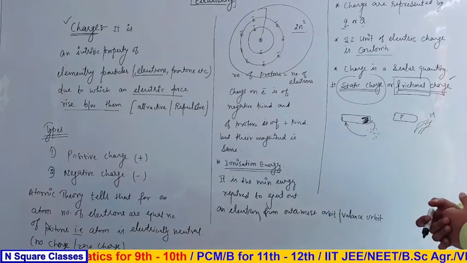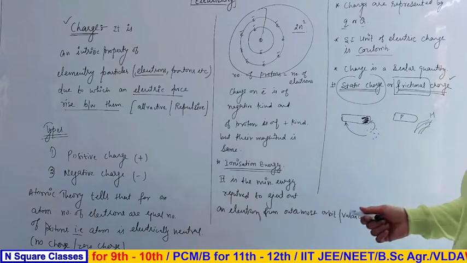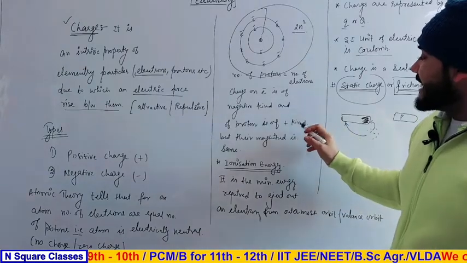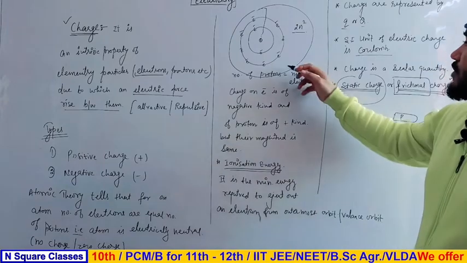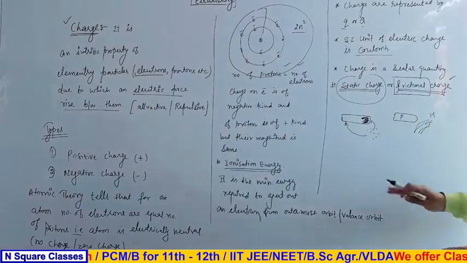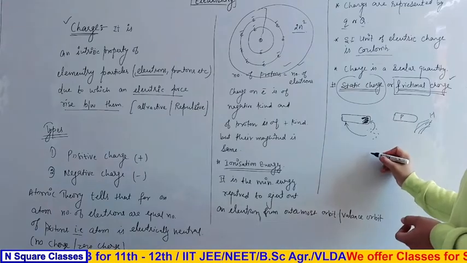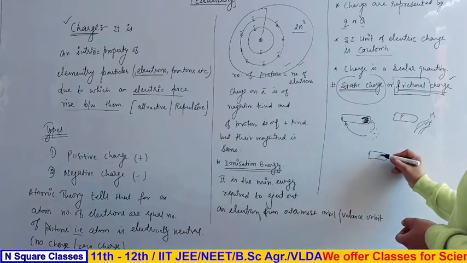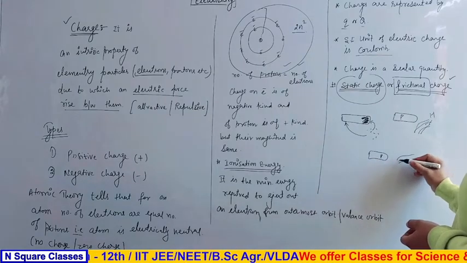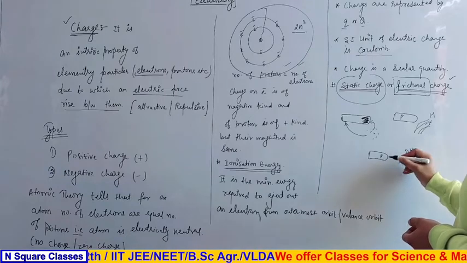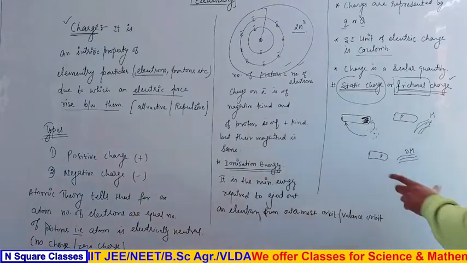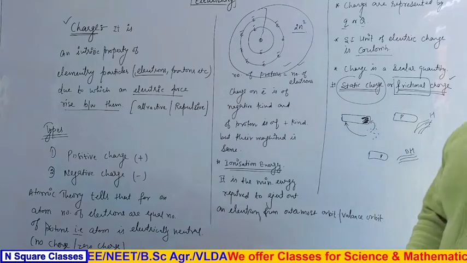But why? As we know, every atom is electrically neutral because the number of electrons equals the number of protons. But according to the theory of electrification, it was experimentally proved that during rubbing of two objects, these dry hairs and this plastic object, there is some exchange of electrons.